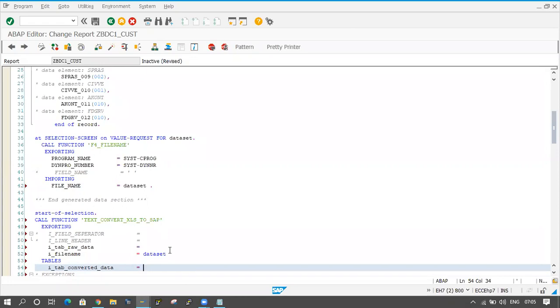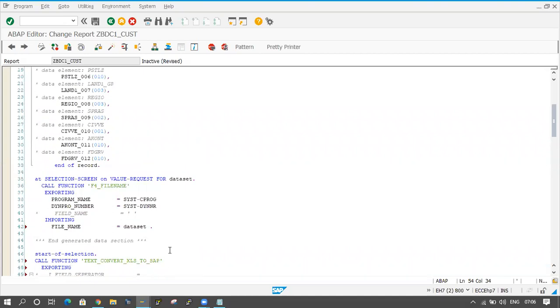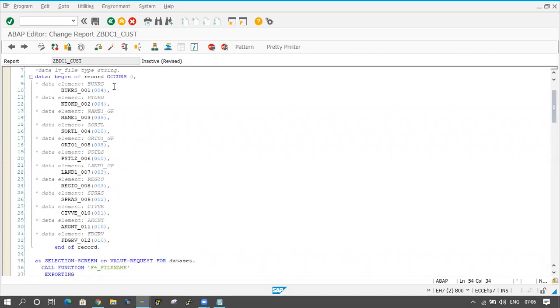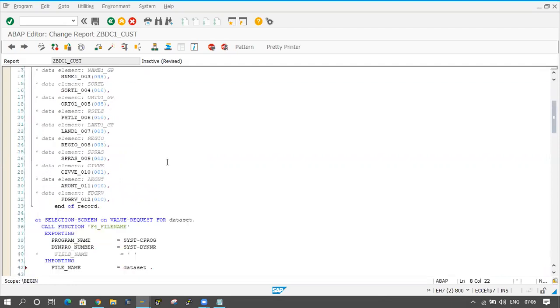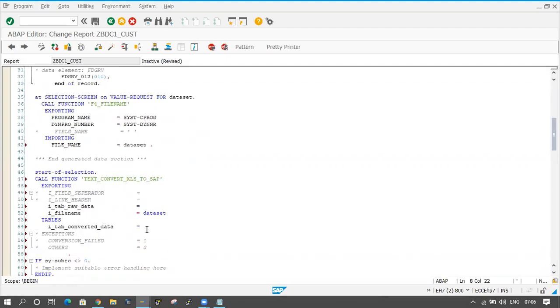So this Excel sheet or notepad, whatever it is, is converted to an internal table. Where do you want to save this data? I want to save it in this record, which is the internal table. So I will pass that name here, record. Here I am taking an open brace and close brace.